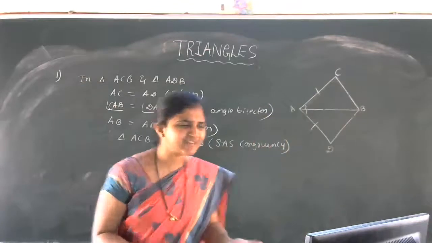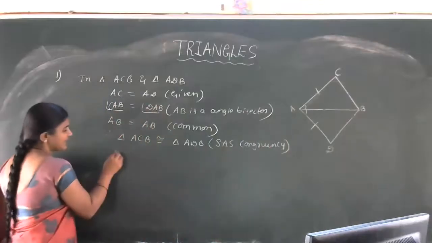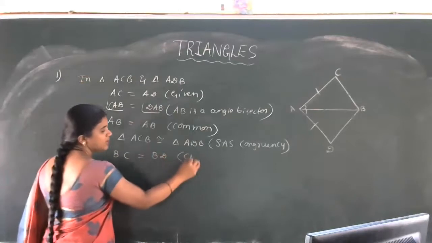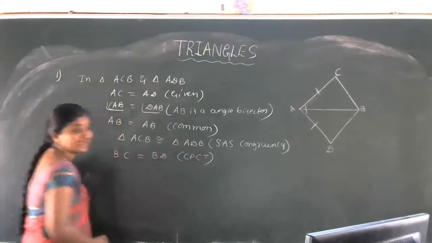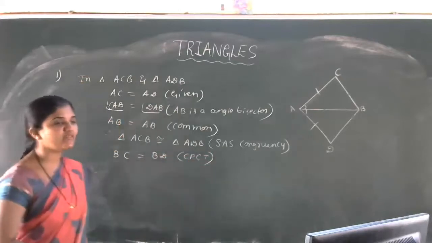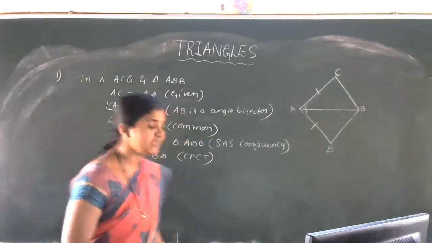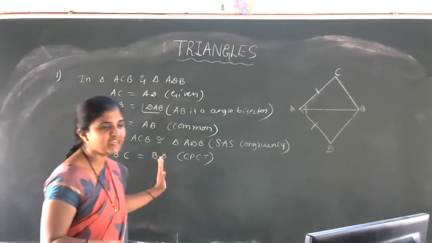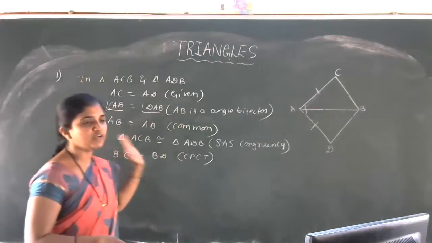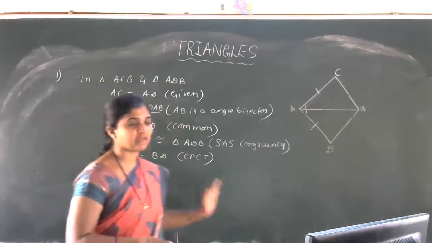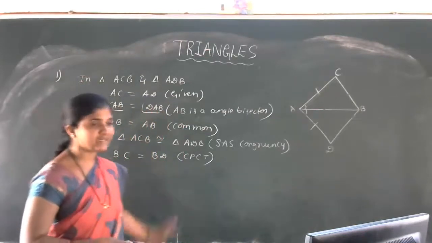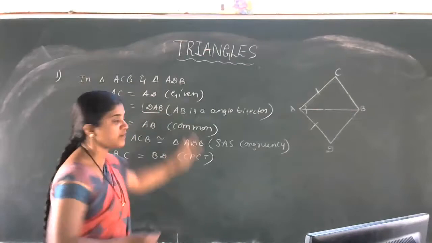Yes, BC is equal to BD. We can say that BC is equal to BD because of CPCT, corresponding parts of congruent triangles. We can say that BC and BD are equal according to the CPCT concept. Is that clear, students? This is about the first problem.